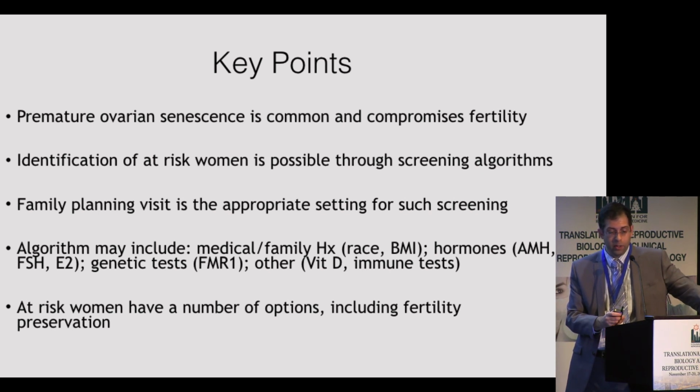And the algorithm that I just outlined to you may include a variety of different points, but the most obvious would be the medical and family history, race, BMI, some hormone levels, including anti-Müllerian hormone, potentially FSH and estradiol levels, some genetic markers like the FMR1 gene, for example, and some other things like vitamin D or potentially immune tests.